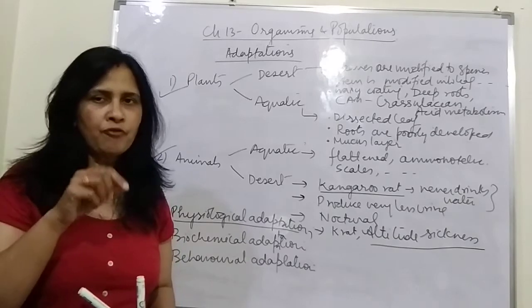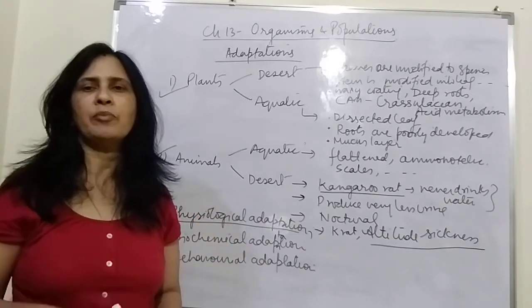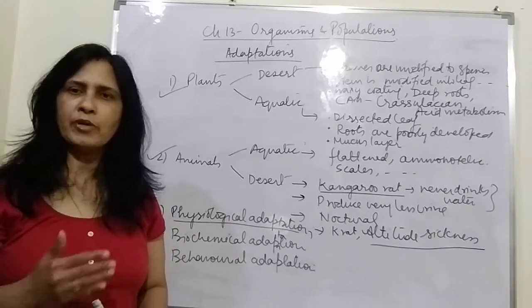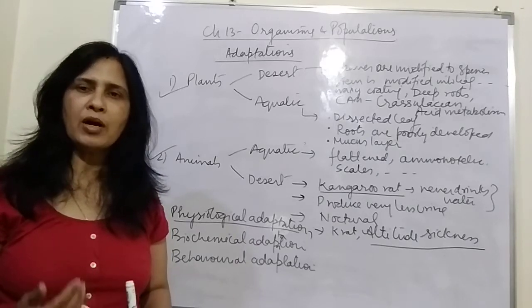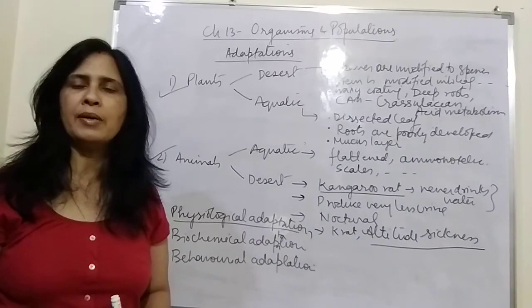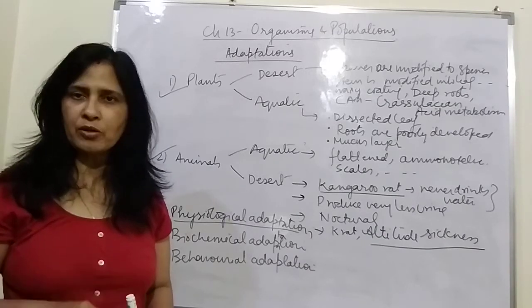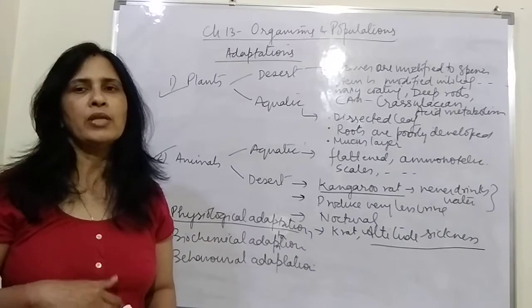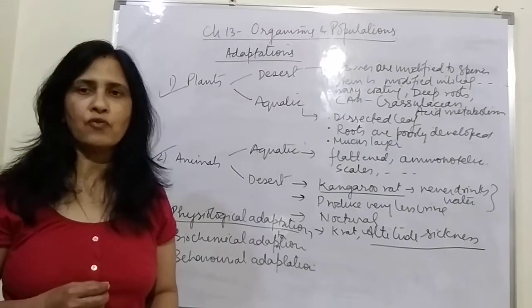So the sum total of all these symptoms is called altitude sickness, and the reason is that at higher altitude the amount of oxygen is less, so the partial pressure of oxygen is also less, and the ability of our body to exchange oxygen with the environment depends a lot upon the partial pressure of the oxygen. If the partial pressure is less, our body will be able to take less oxygen from the air. So that giddiness and that kind of sickness is because of the lesser amount of oxygen.